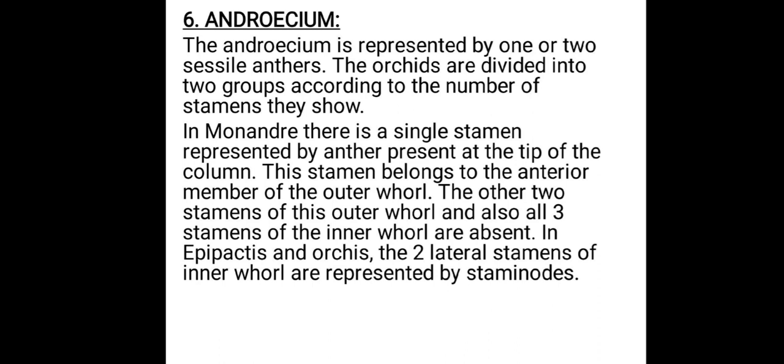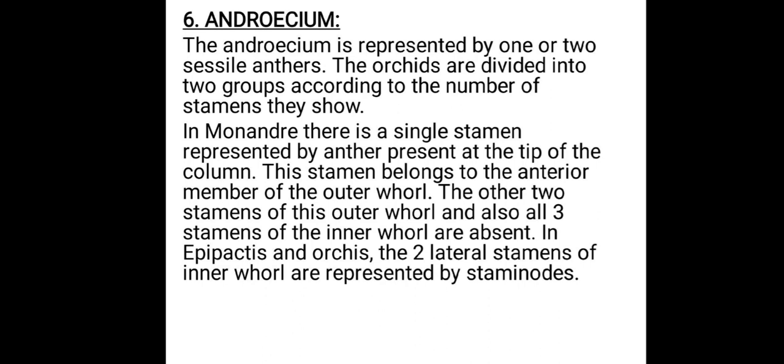Now we will discuss androecium. Actually androecium is represented by one stamen or two stamens. Here we should not use the word stamens. Actually here androecium is represented by one or two sessile anthers. Sessile anthers means stalks are absent. So orchids are basically divided into two groups according to the number of stamens.